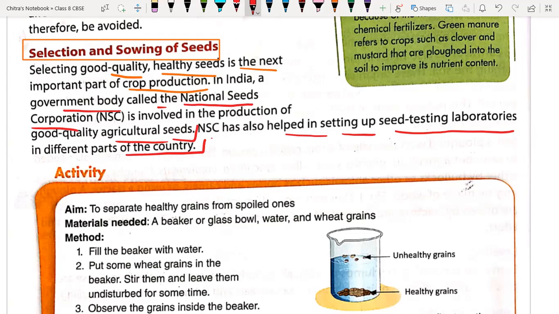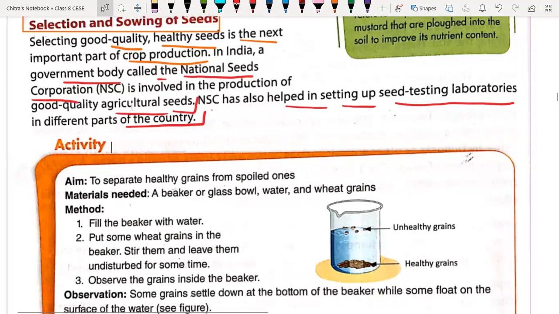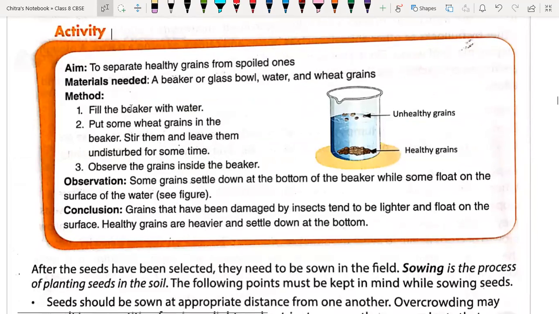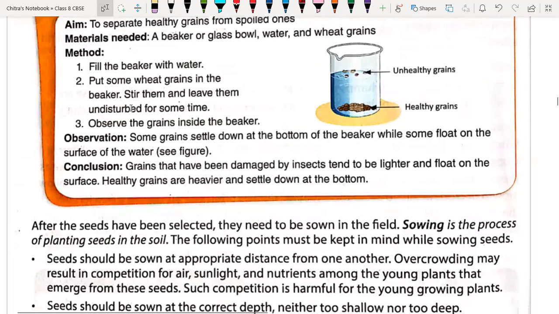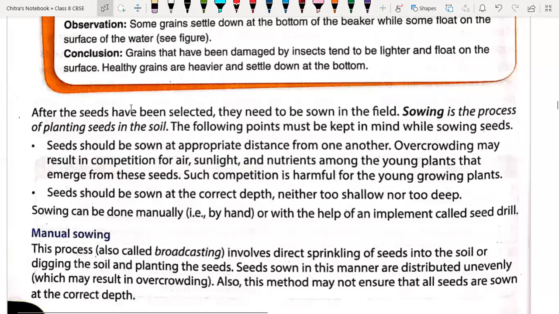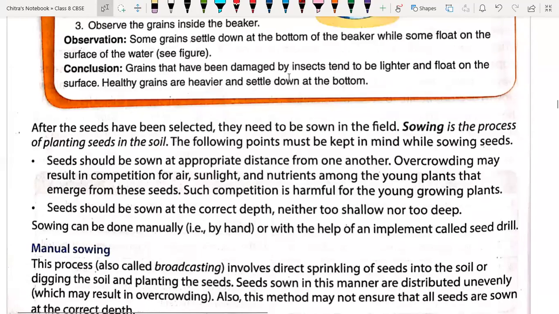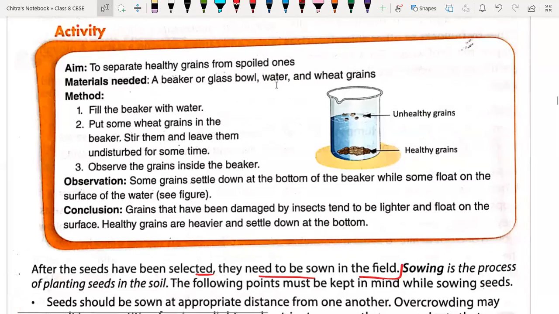Here we have one activity that we have to cover, so that we can understand how to identify good quality or bad quality seed. First we have to complete that part. After the seeds have been selected, they need to be sown in the field. Now we have to understand how to select good quality seed.